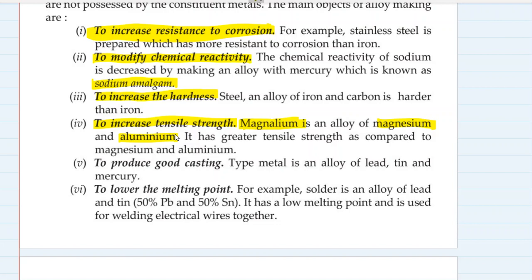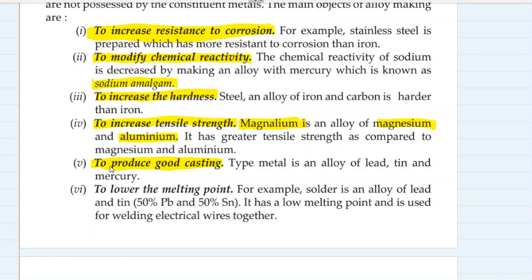To produce good casting: metals are generally used for making casts. In casts, you can make objects of different shapes of the desired material by pouring hot molten metal into the cast. So type metal is an alloy of lead, tin, and antimony, which can be used to produce good casting.